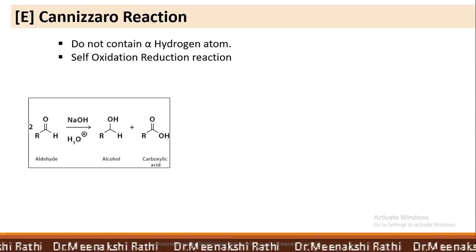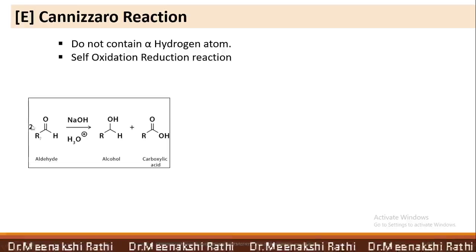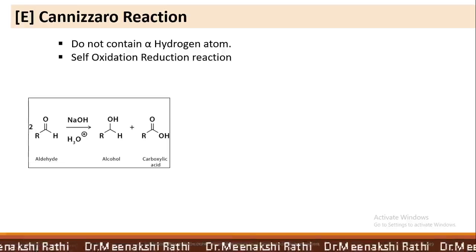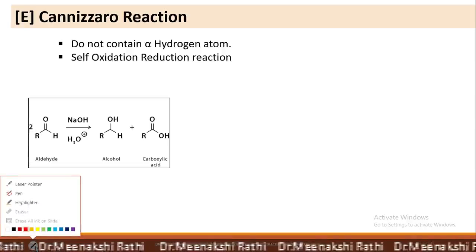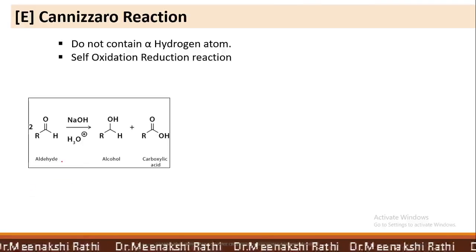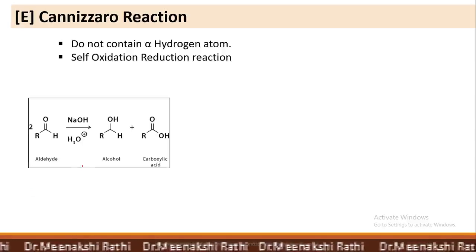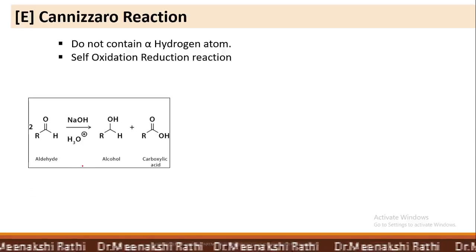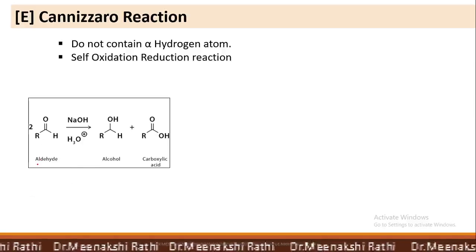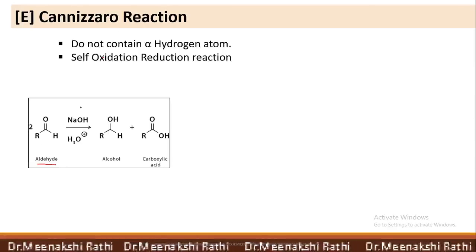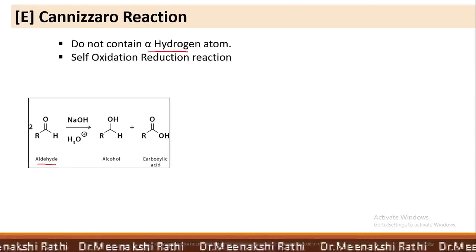In this reaction, two molecules participate. You can see here two molecules participate. One is reduced and one is oxidized. So, how does the reaction take place? Let's see. Here, this is an aldehyde. It does not contain alpha hydrogen atom.